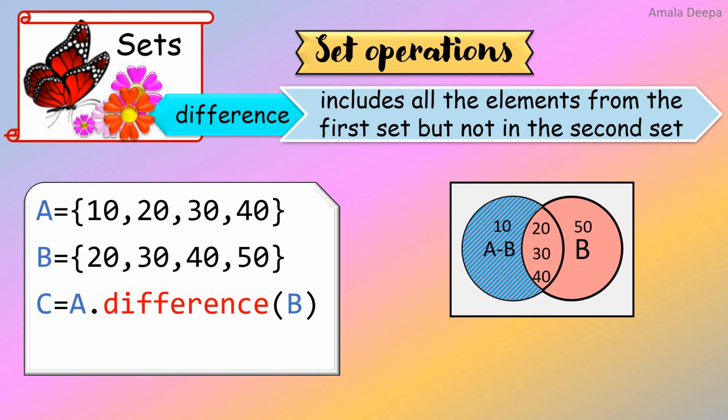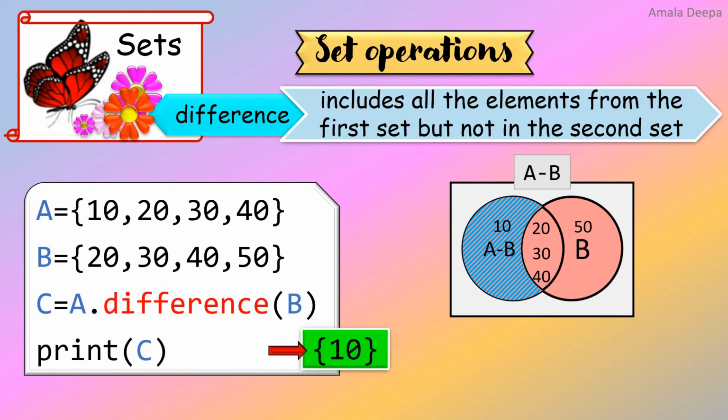In set language, difference is written with a minus symbol, A minus B. Print C gives the output of the element 10 as a set. Instead of the difference function, I can directly use the minus operator, A minus B.